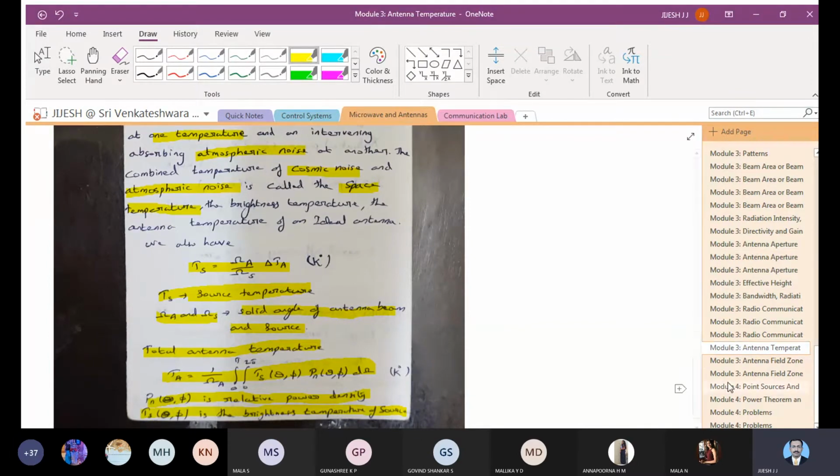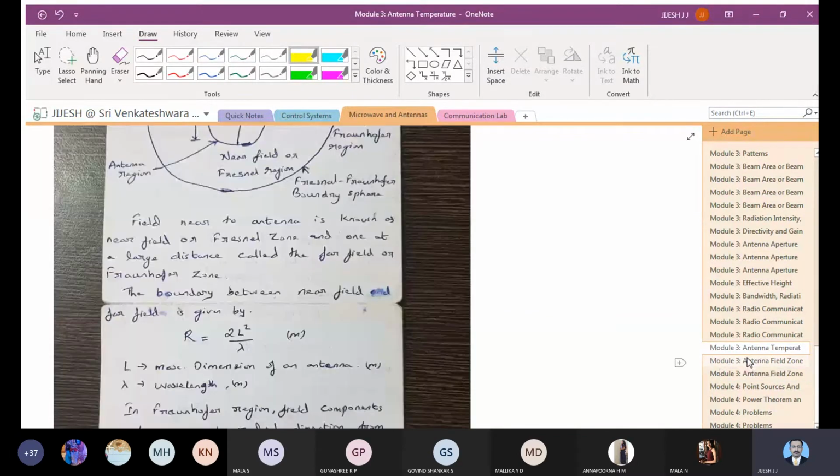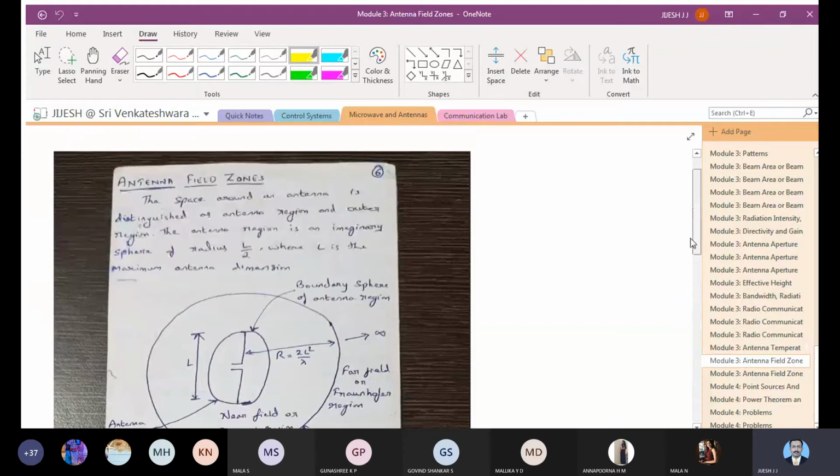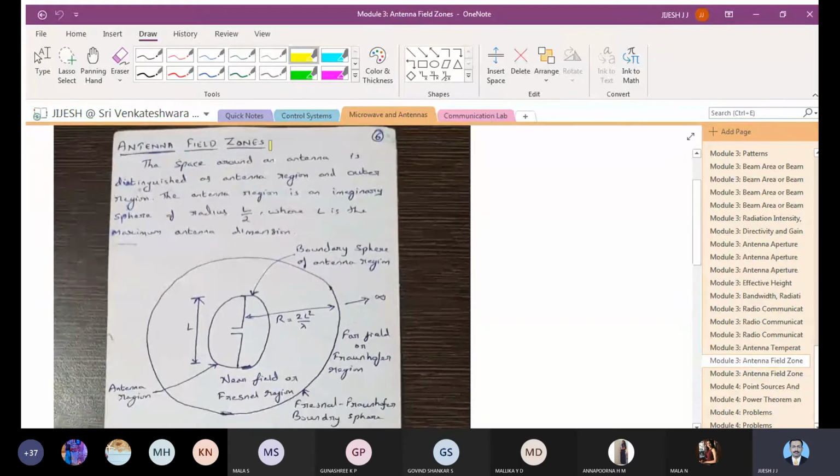So these are all the basic parameters used to judge the performance of the antenna. Let us now move on to a very important topic, that is antenna field zones. So all of you write down antenna field zones.